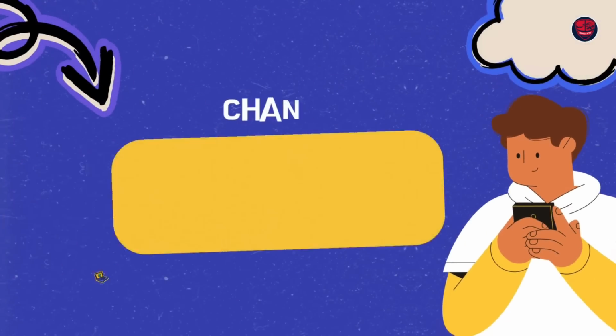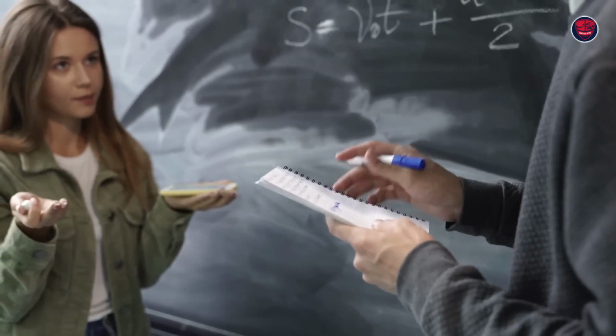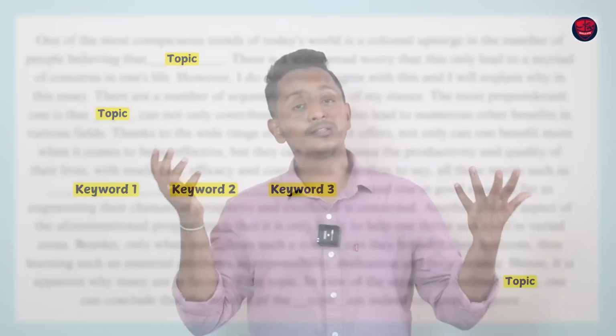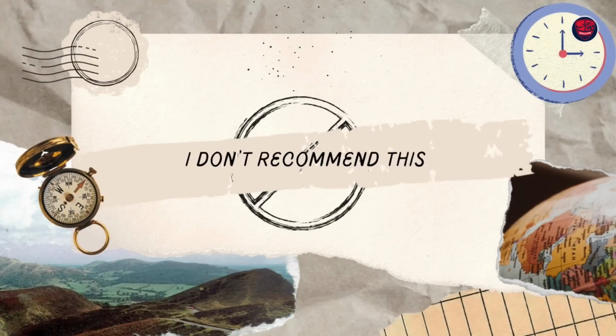The seventh big change is again with respect to essay templates. I'm still seeing a lot of students using templates which are very easy to use, meaning you just put some 4 or 5 keywords and test it. The template has been made in a way that student doesn't have to worry about writing sentences on his own or on her own. Just use the template, put some 7-8 keywords from the question, done and dusted. I don't recommend this. People have used this and marks have gone down. Even for a 65, I don't recommend this.